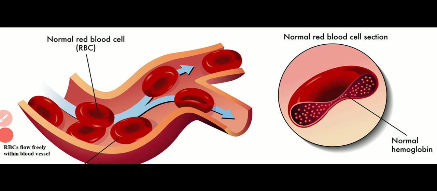So the heme part, if you can see that the spelling is wrong here, but still, heme means iron part, globin means protein part. So this protein along with the iron forms hemoglobin.